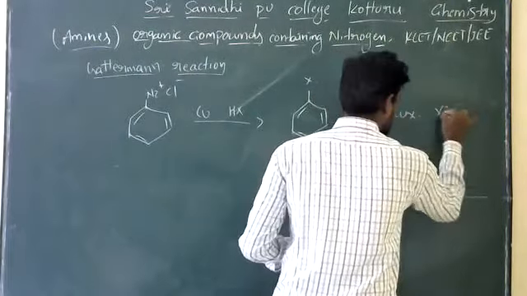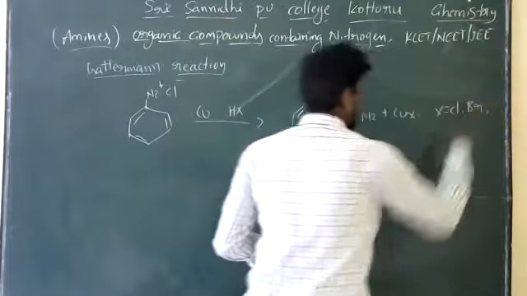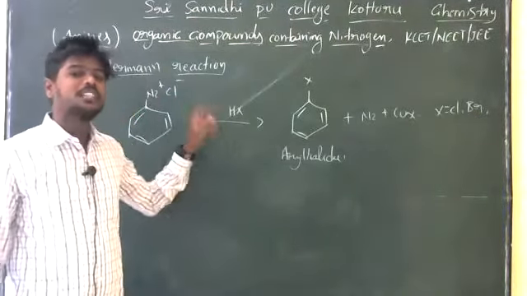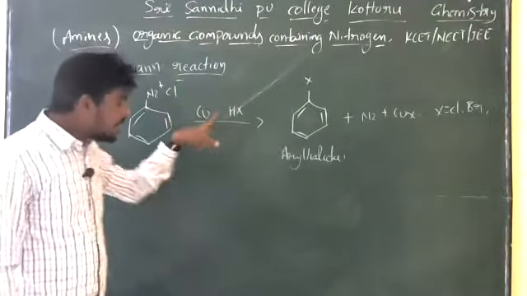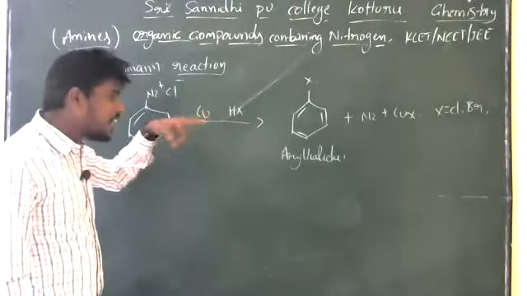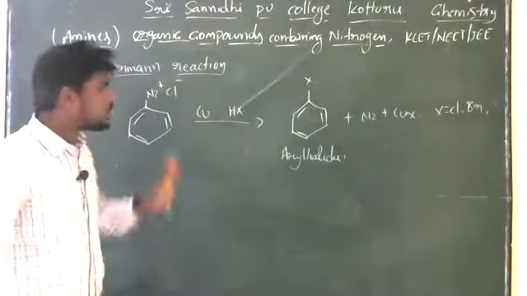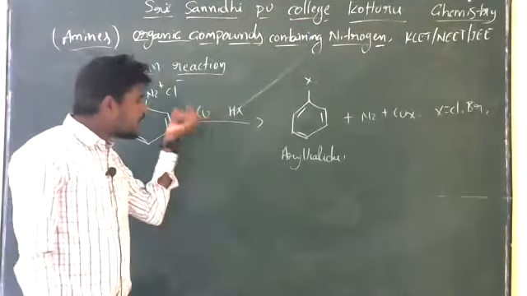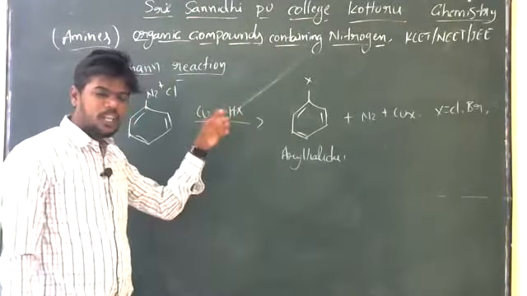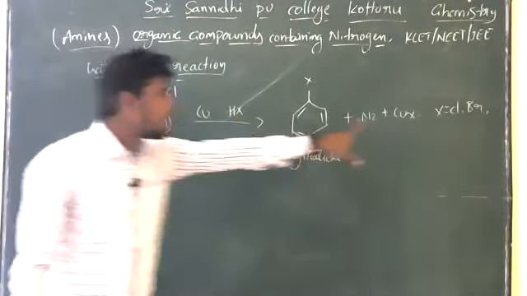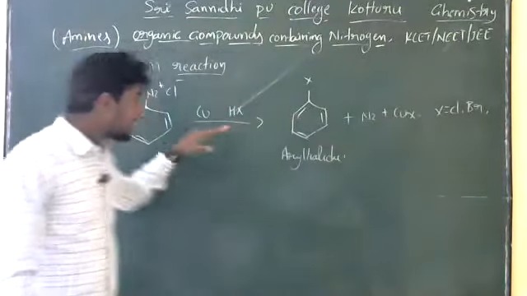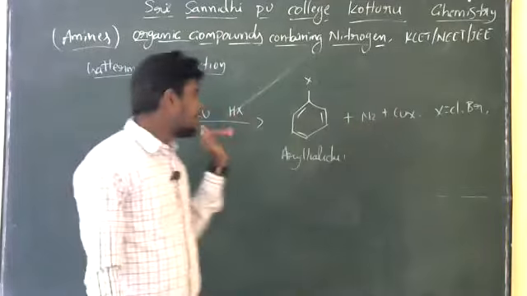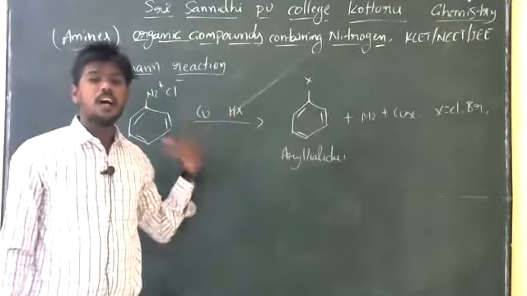Here also X is equal to chloride or bromide. In the presence of copper chloride, that reaction we call the Sandmeyer reaction. In the presence of copper only, that is the Gattermann's reaction. Here they leave a gap, and in the gap they give copper X. So what should we write here? Only copper we can write. If it is not given, we can write copper chloride or copper bromide.